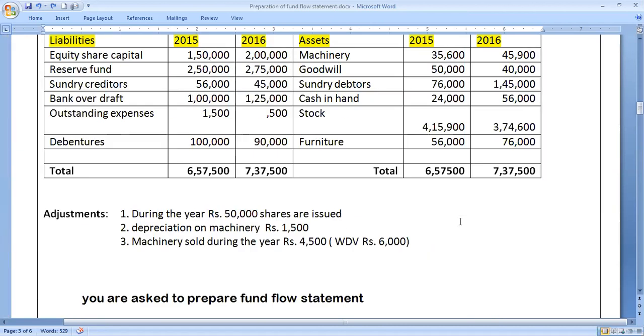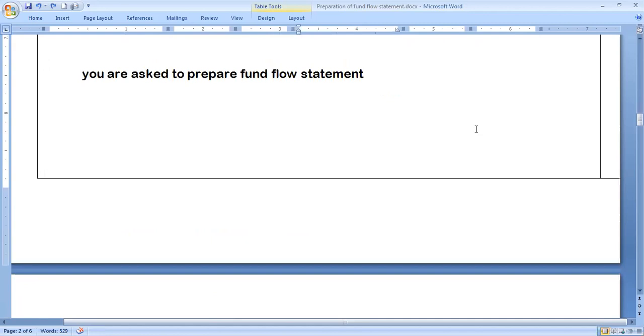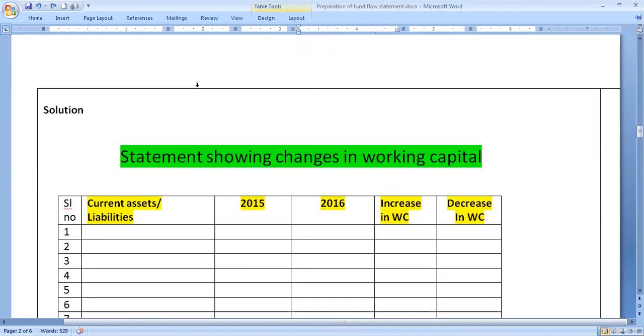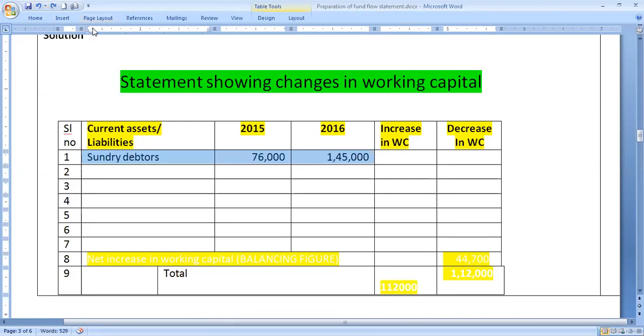So let us look into a problem. What all items are given? Only current items need to be drawn here: sundry debtors, cash in hand, stock. Only 3 current items are given. So let us take one by one, only current items. Sundry debtors 76,000 in the year 2015, 1,45,000 rupees in the year 2016.